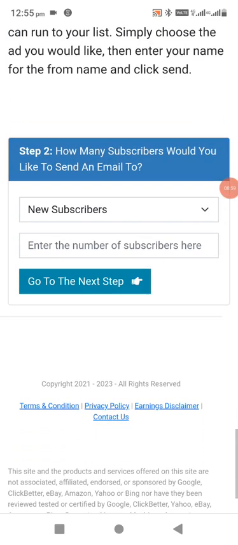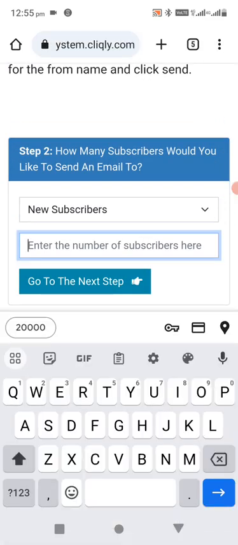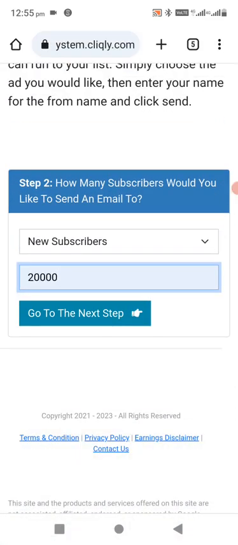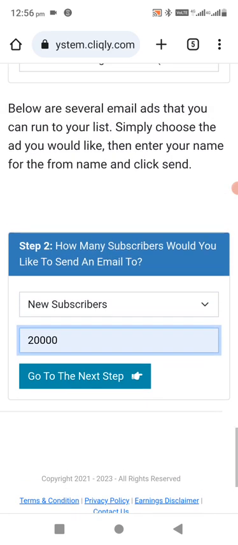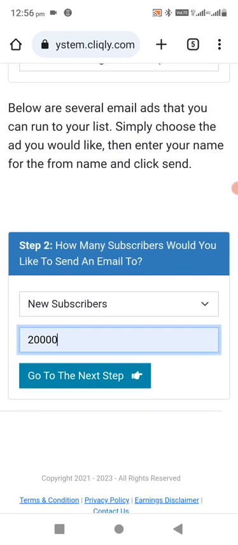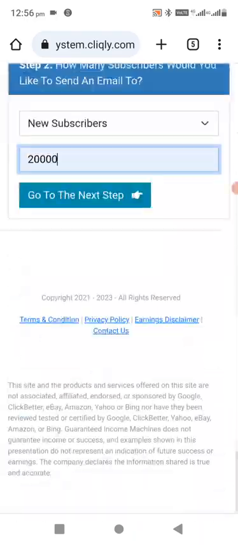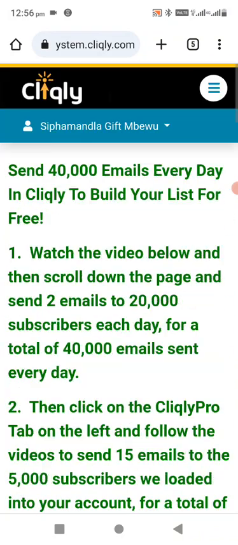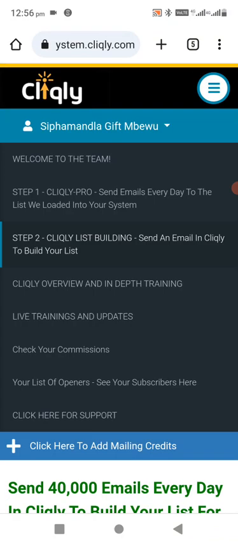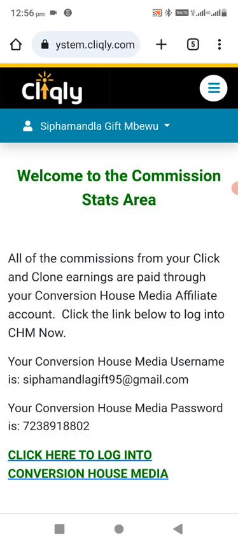So from there you come here. Here you will type 20,000 and you send, but I won't do it now because you have to do this part after performing the 15 emails part. So it's the first step, then this is the last step. When you are done with the step, you will do this 20,000 two times. That's 40,000 and you're done. So when you're done with this, you go here, you say check your commission.